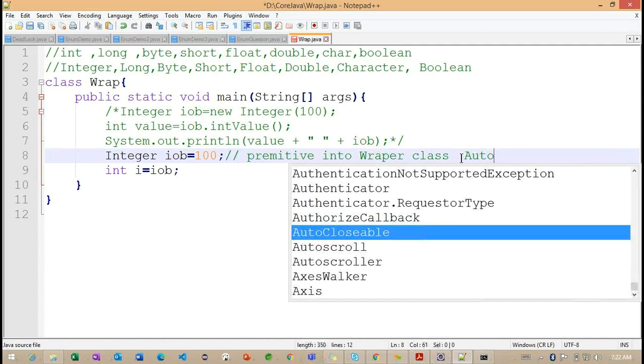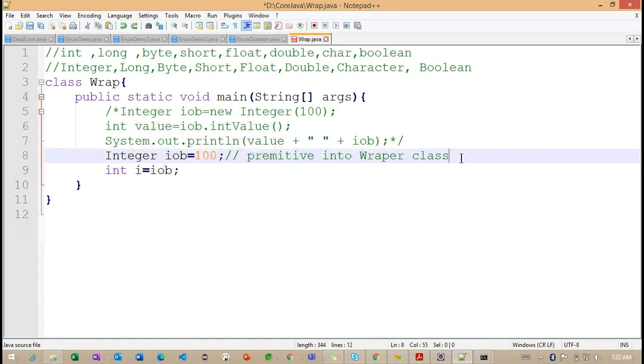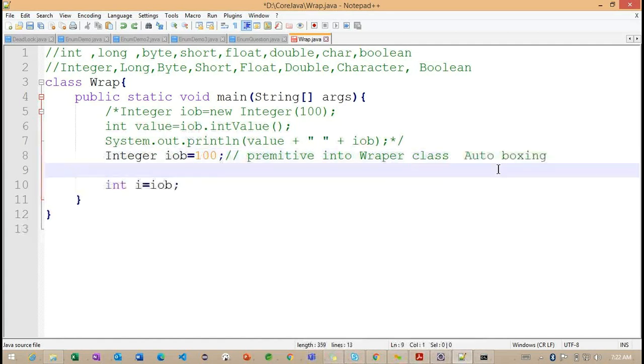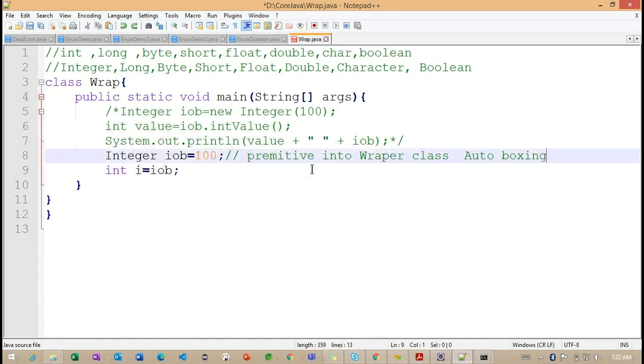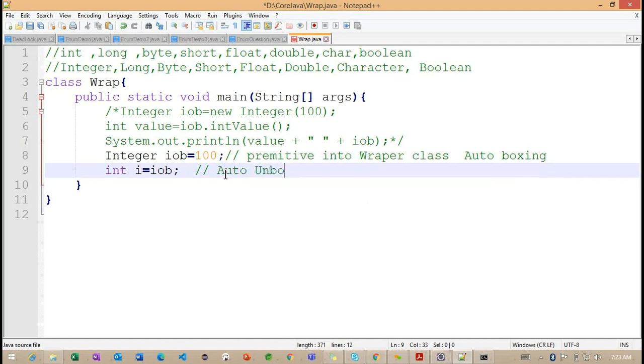So this section of code is auto boxing, and this section of code is auto unboxing. Carefully observe: the primitive value is converted into the object type, and the object value is converted into the primitive.